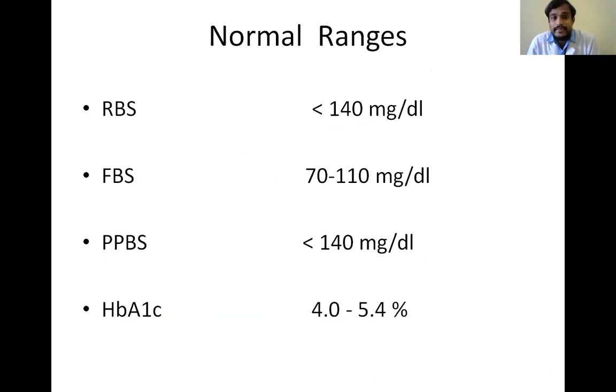Whereas in diabetes, as the glucose levels are increased, more and more glucose combines with hemoglobin to form more HbA1c. That's why HbA1c levels cross 5.4 in a diabetic patient, and HbA1c is used to check the control of diabetes.